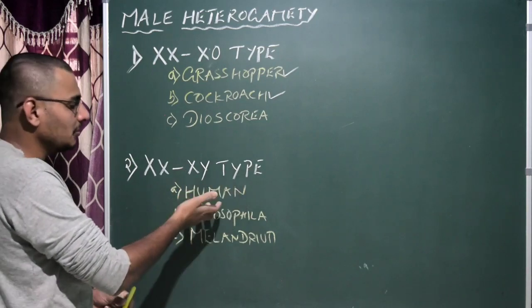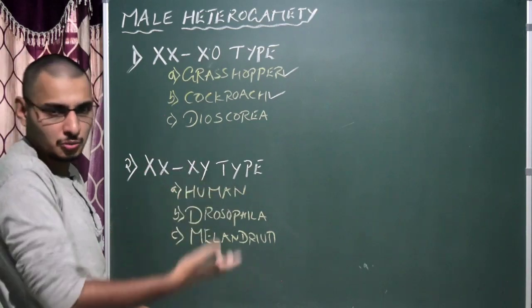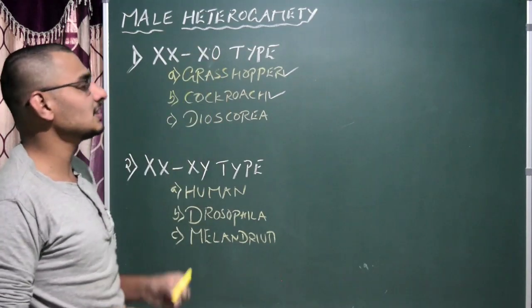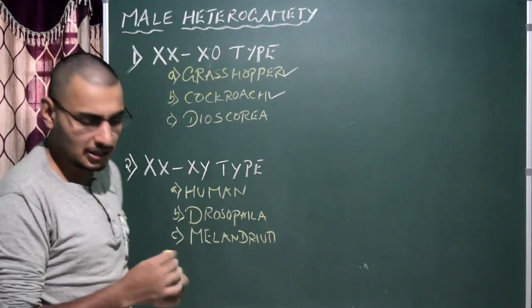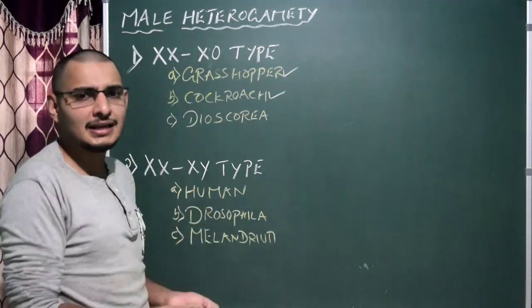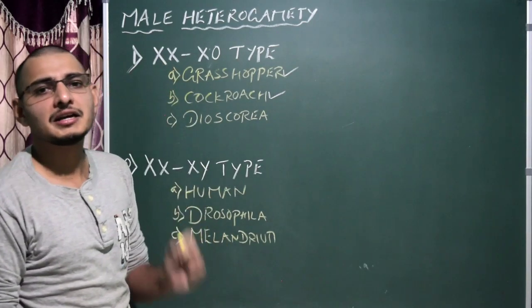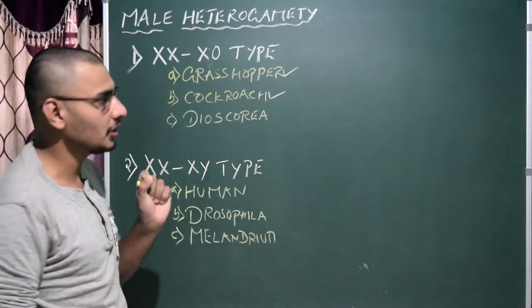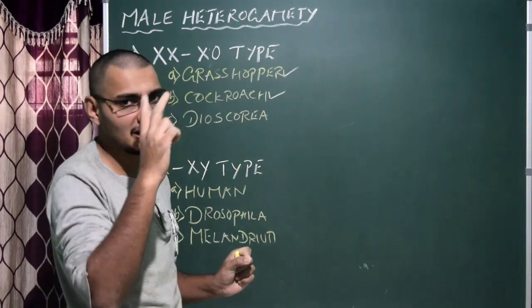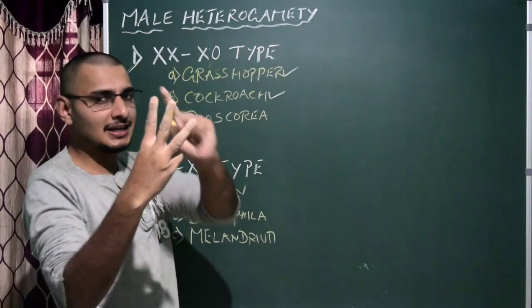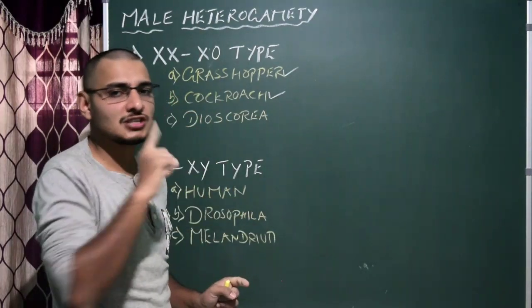Explain the sex determination in human, then you have to write about human, or Drosophila, write about Drosophila, or maybe cockroach, that is XX-XO type, so you have to be a bit careful about it. And after writing the explanation, what is compulsory is you have to write the schematic representation, that's it. For writing schematic representation, you will have 2 marks, 3 marks for definition and explanation and 2 marks for schematic